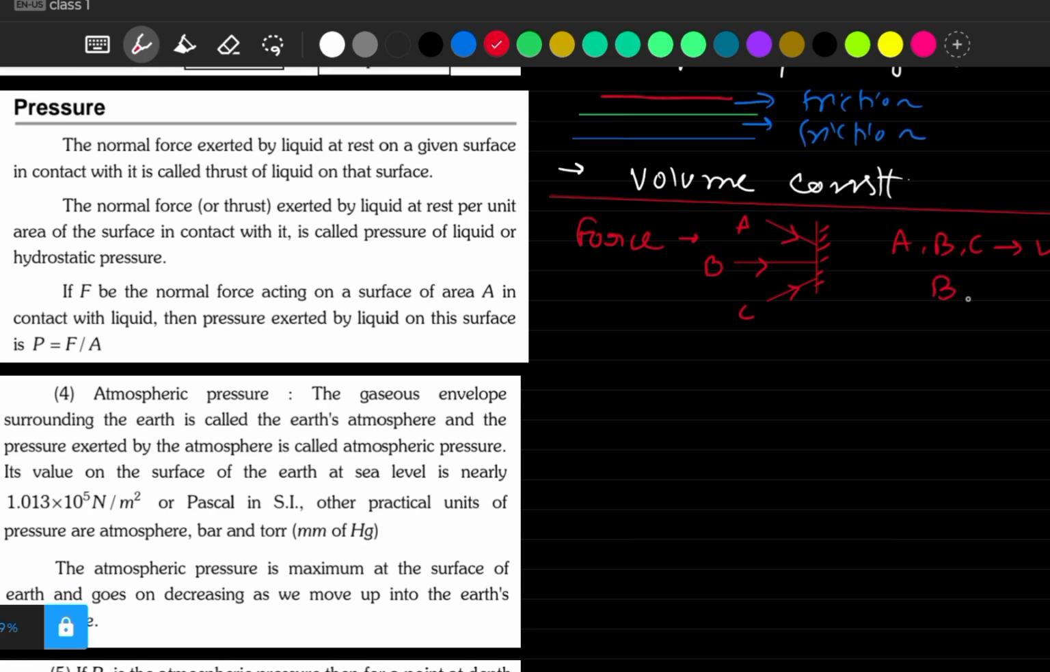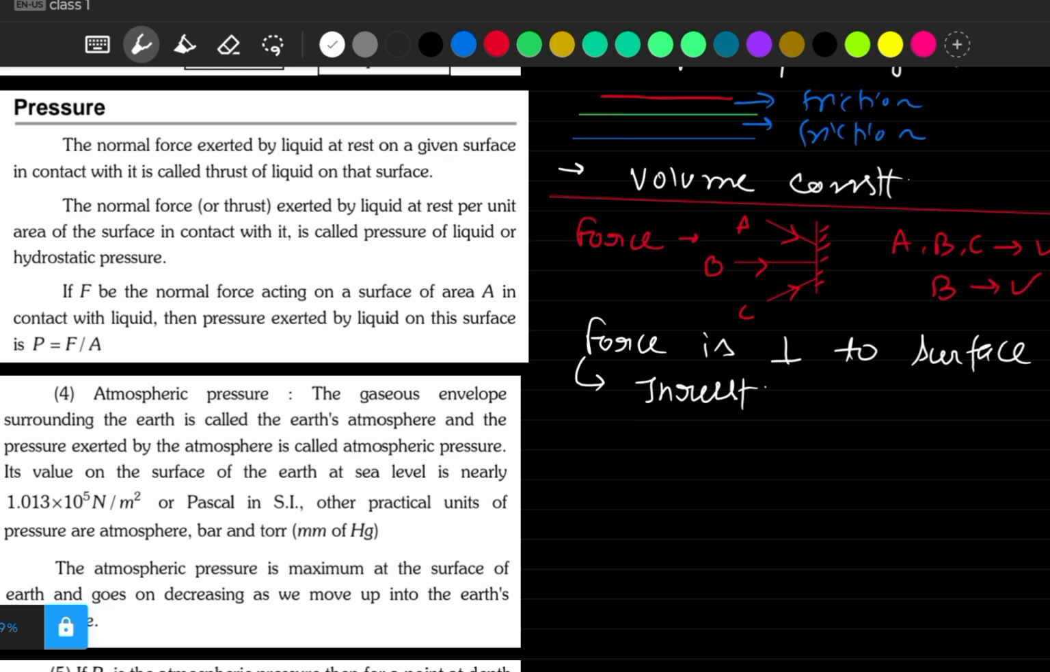Why? Because thrust is nothing but the force which acts perpendicular to the surface. When a force is perpendicular to the surface, that's called thrust.